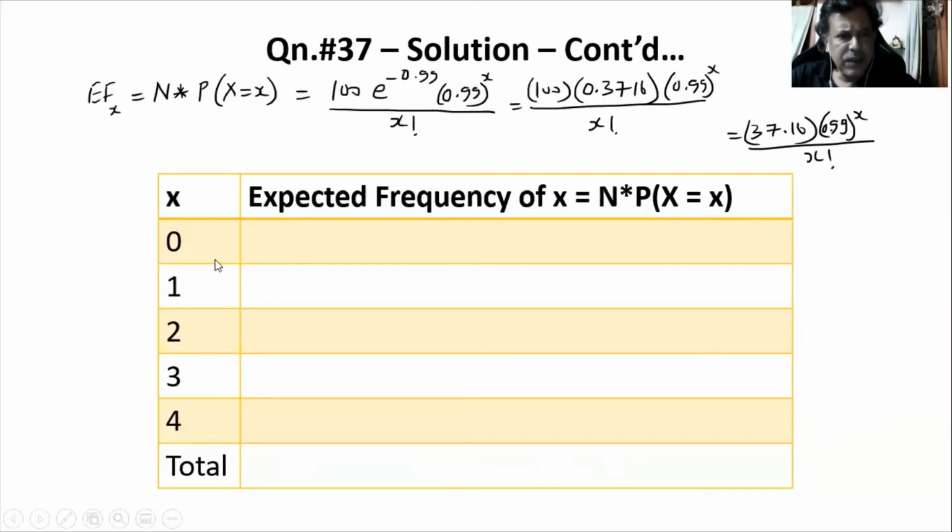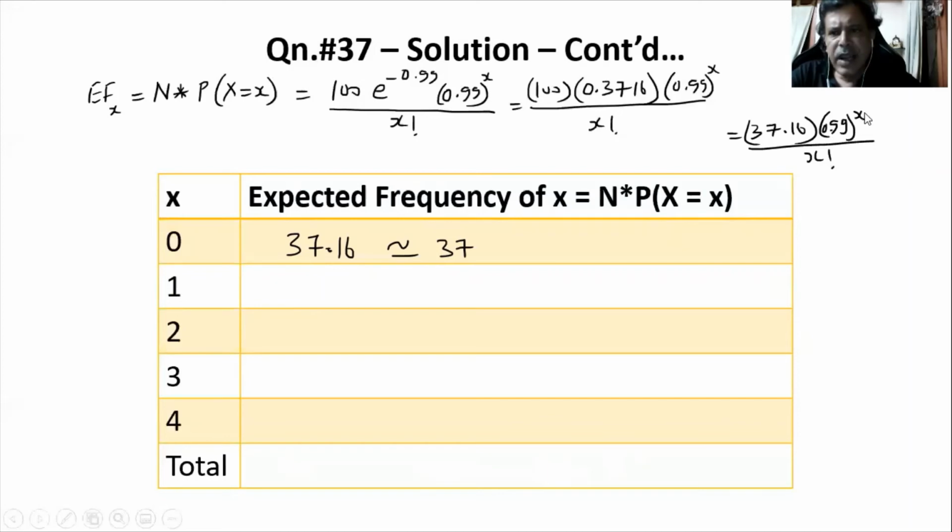Now, for the first one, if I have to calculate, I need to substitute x for 0. So 37.16, 0.99 power 0 will be 1. 0 factorial is also 1. These two figures will become 1. So ultimately we have 37.16, which can be approximated to 37. Okay, because it is a frequency here, that is why approximating it.